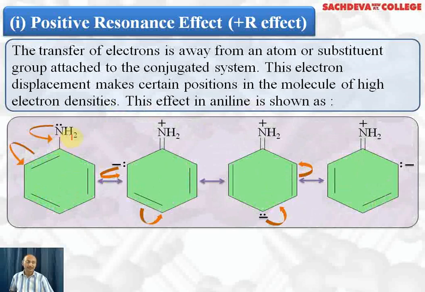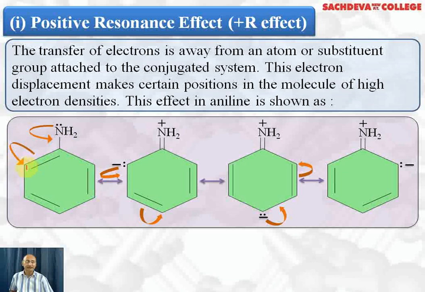Why is the amino group electron releasing? Because nitrogen has a lone pair of electrons. This lone pair of electrons, it donates for double bond formation here. When electrons are donated for double bond formation, nitrogen will acquire a positive charge. And these pi electrons will shift to the ortho position. This position is called the ortho position, which is number 2.